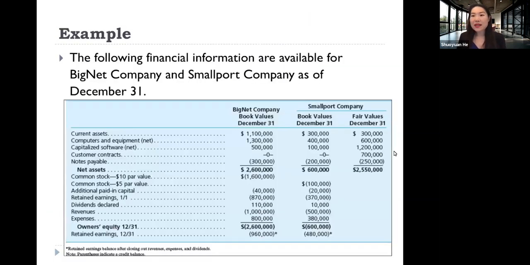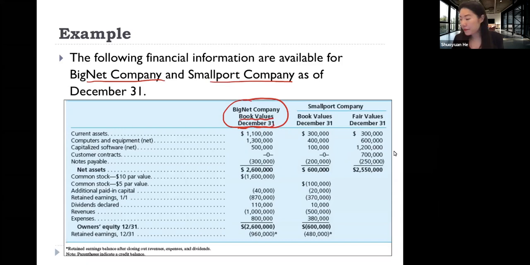So let's actually look at some examples corresponding to these three situations. In the example, we have Big Net's book value at the end of the year, Small Pot's book value at the end of the year, and also Small Pot's fair value at the end of the year.